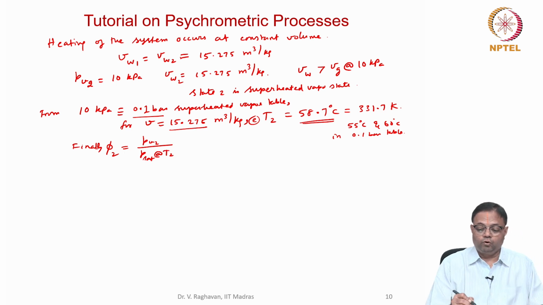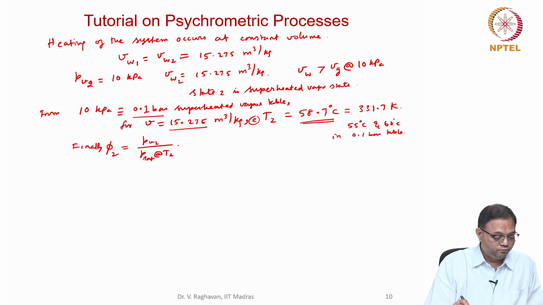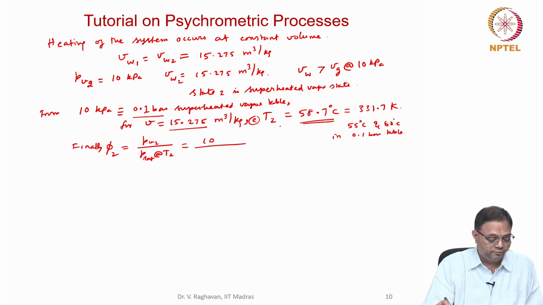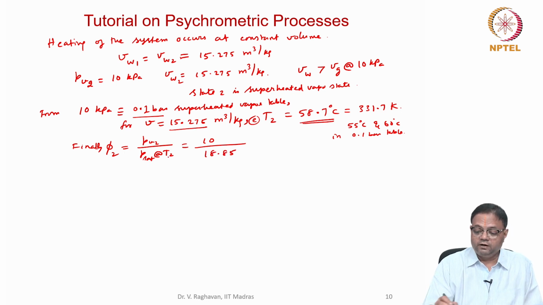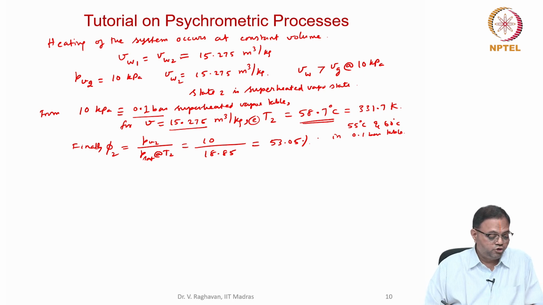Now I know T2, so again you have to interpolate from the tables to find the saturation pressure at T2, between 55 and 60 degrees. The saturation pressure at 58.7 degrees is 18.85 kilopascals, but the partial pressure is 10 kilopascals. So you get the relative humidity at state 2 as 53%.